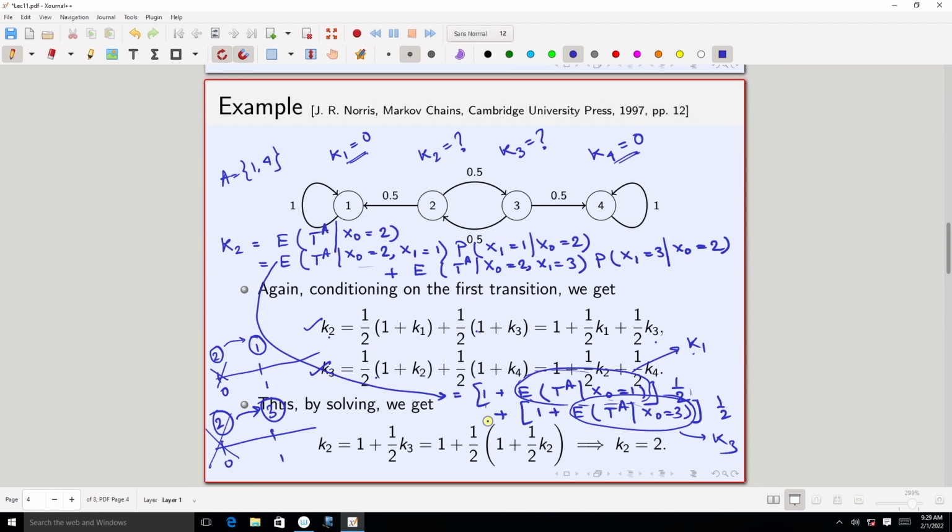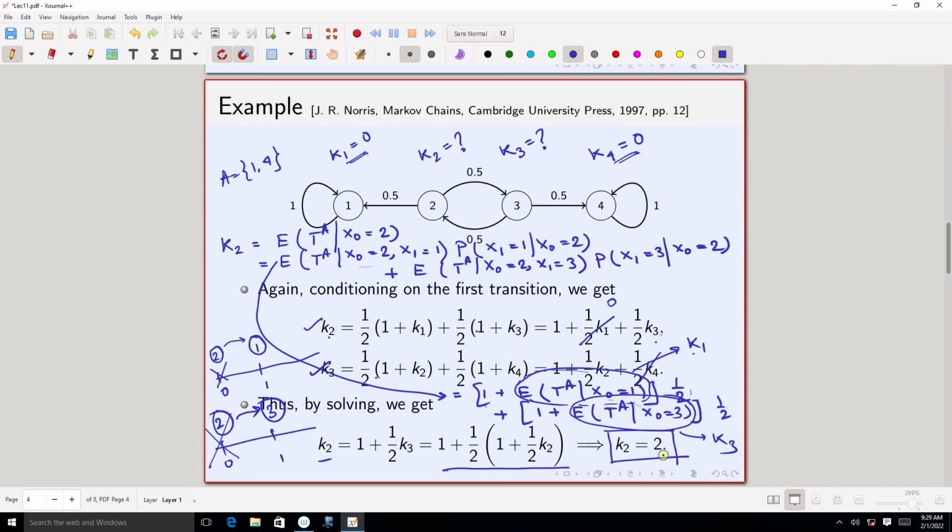If I just replace the k3, the first thing is that this term will not contribute, this term is 0 because k1 is 0, and this term will not contribute because k4 is 0. So what I get is k3 equals 1 plus half k2. If I replace this k3 with 1 plus half k2, what I get is k2 equals this quantity, and now I have an equation in k2 only. I can easily solve it, and we will get that k2 turns out to be 2.